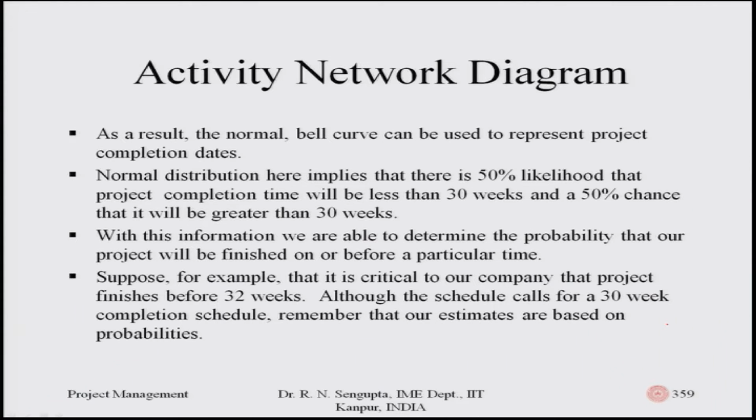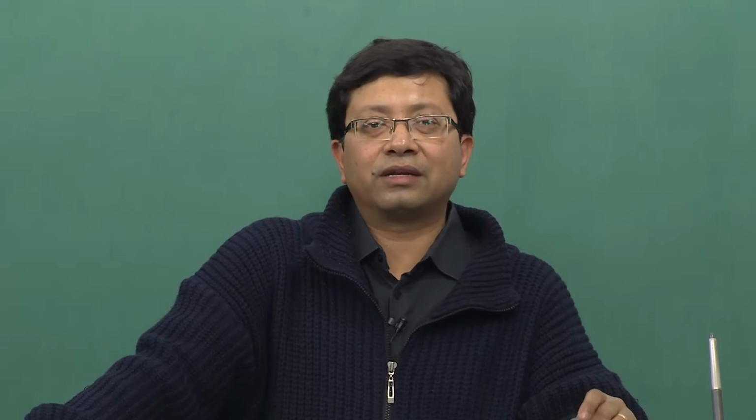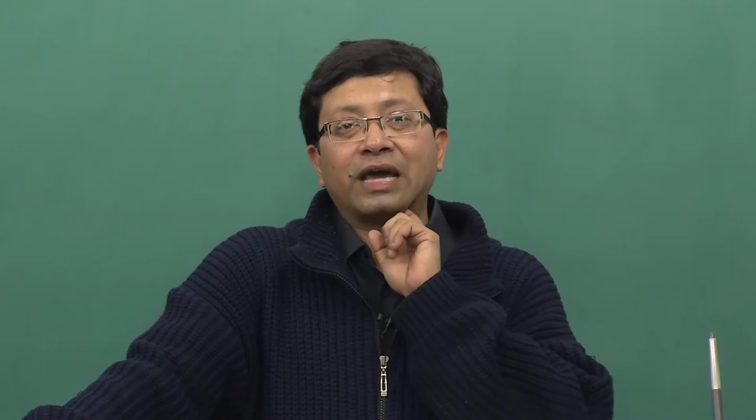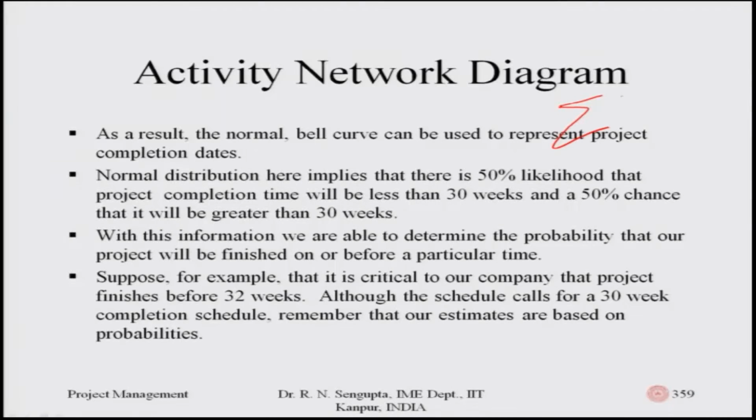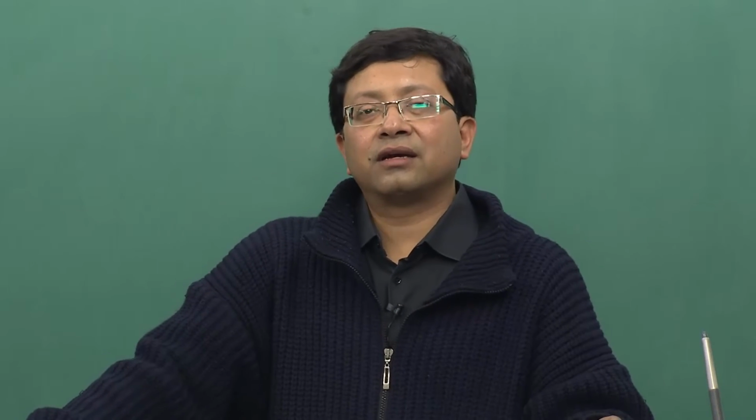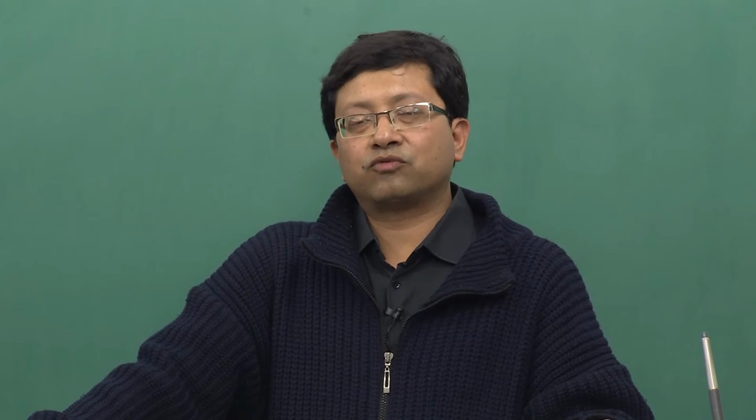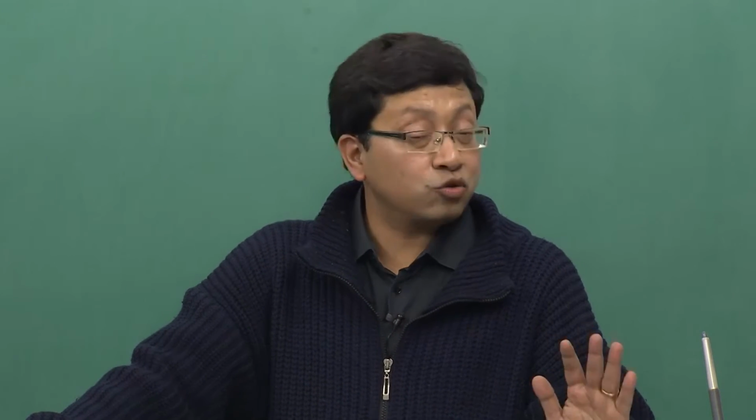So, if you add up all the times along the critical path, you will get the sum of the average time of all the activities which are critical. What I do is that I add up the expected values for all those set of jobs or activities which are critical. So, here there is a 50% chance of completing the job before 30 weeks, or whatever value I found out, and a 50% chance that the job would not be completed within that time. So, this is not the due date.